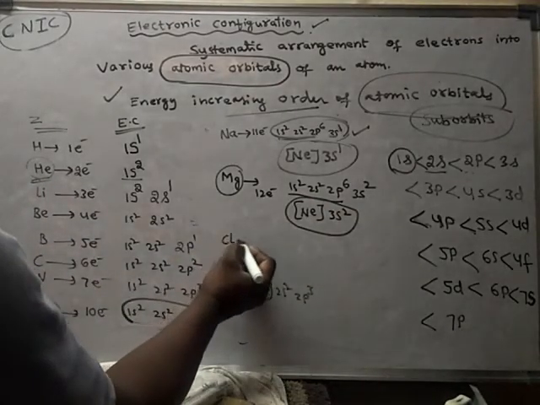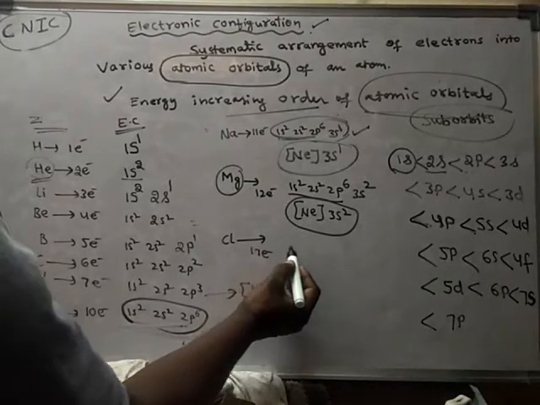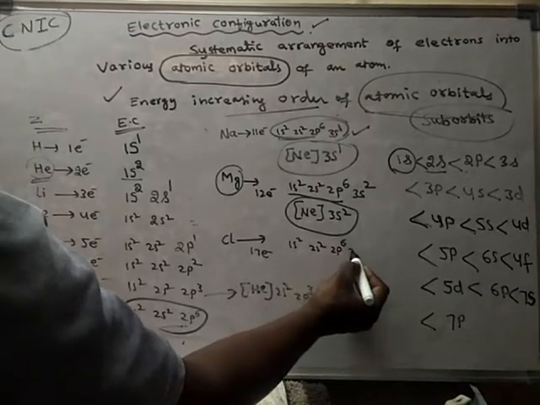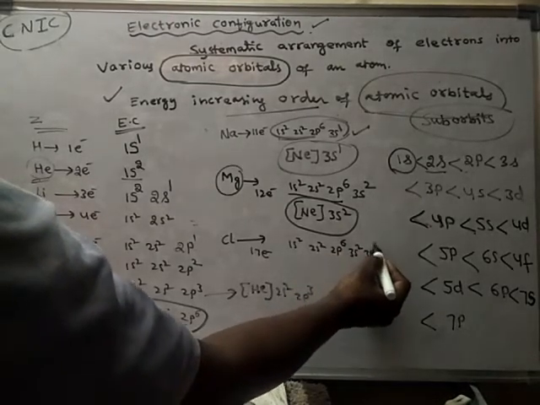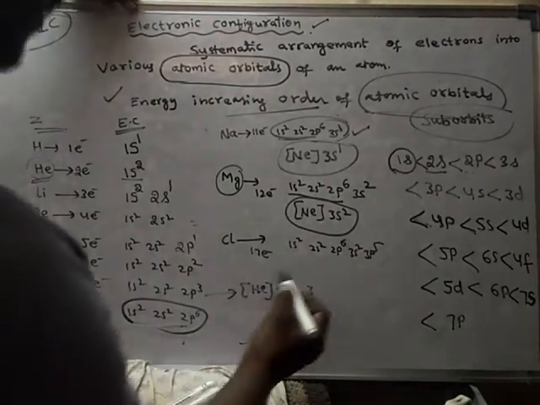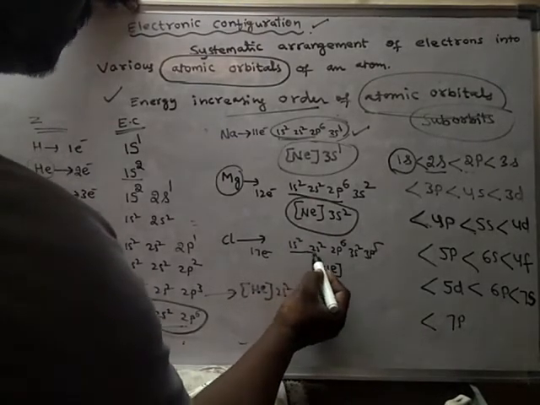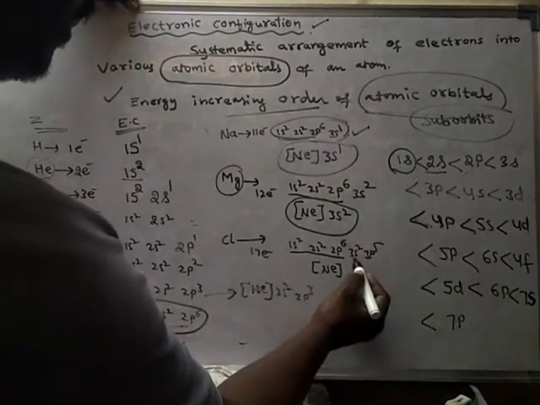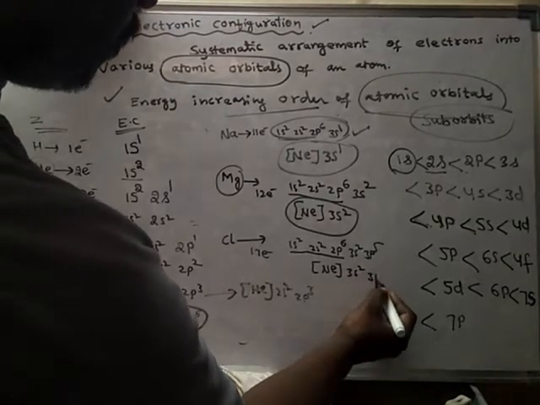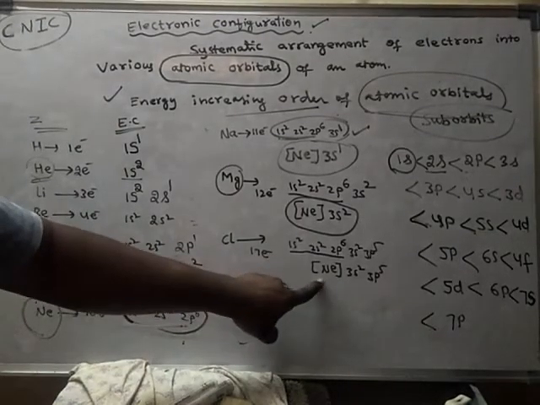So for chlorine, what is the condensed electronic configuration? It has 17 electrons. So 1s2, 2s2, 2p6, 3s2, 3p5. This is the expanded electronic configuration. I want to write the condensed electronic configuration, so I can write like this: neon. After writing neon, till here we can eliminate, and here we have to write the electronic configuration of the outermost orbit. The inner orbits are represented with Ne.